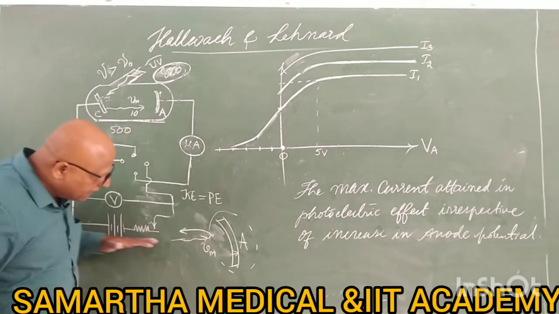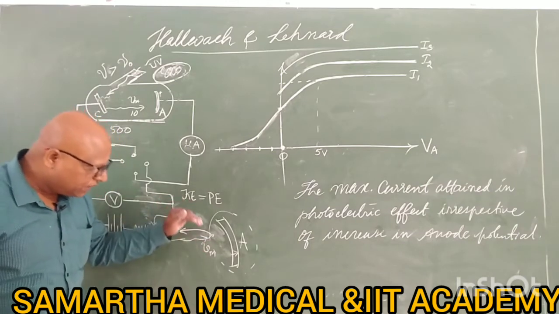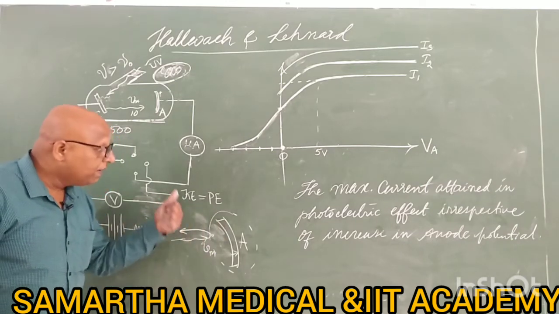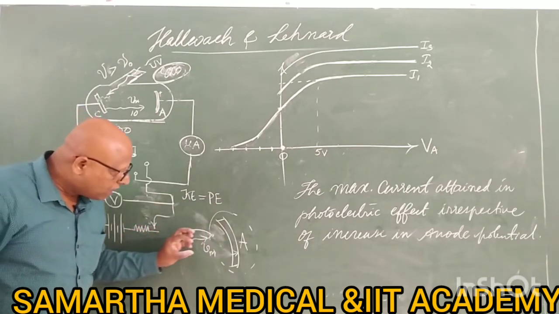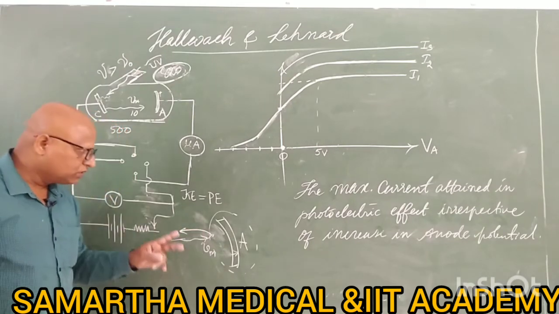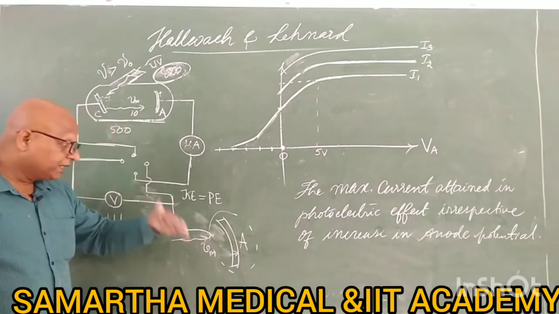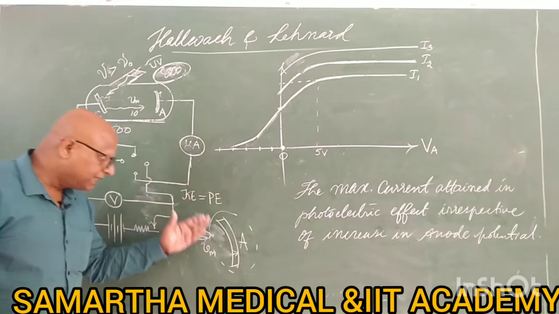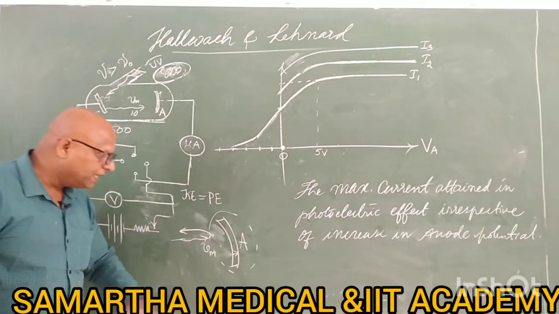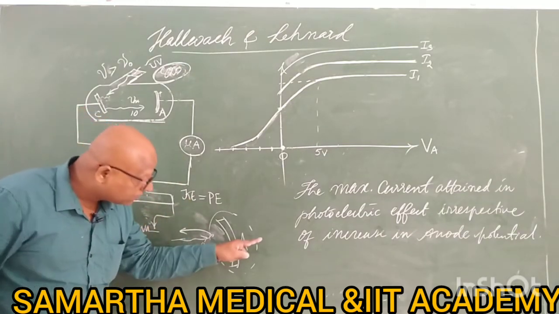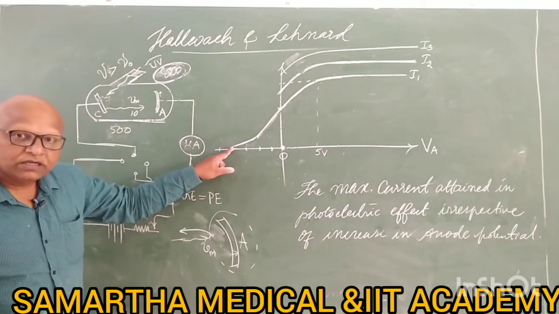When the kinetic energy of the electron is just equal to the potential energy of the plate, the electron is stopped. Earlier it was 10, later 6, later 3, later 2, later only 1 electron is made to pass.